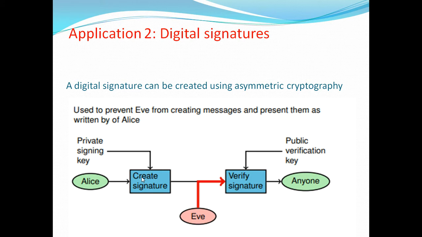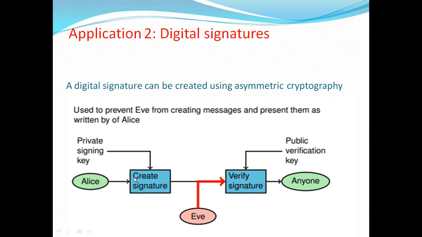How to use the digital signature? See the figure. This digital signature concept is used in public key cryptography, that means asymmetric. Let's take Alice and Bob. Alice is going to create the signature. The hash function is applied on the message, then you get the message digest or hash code.